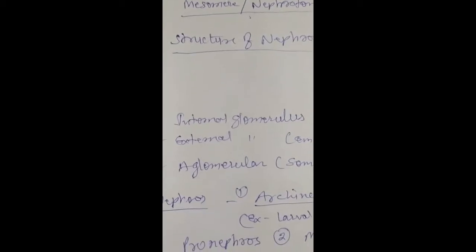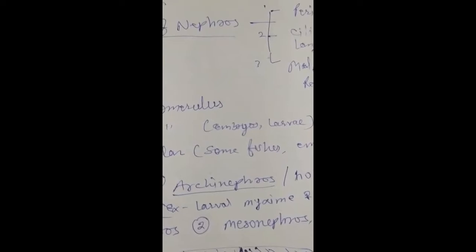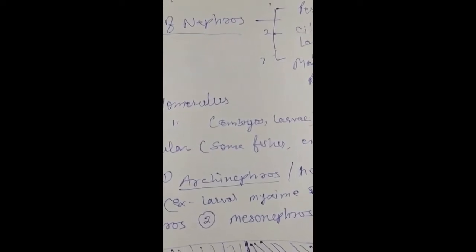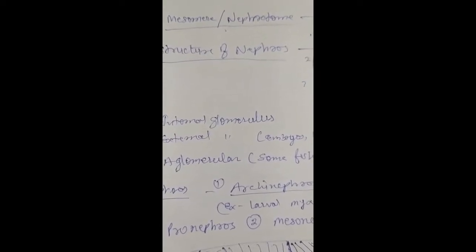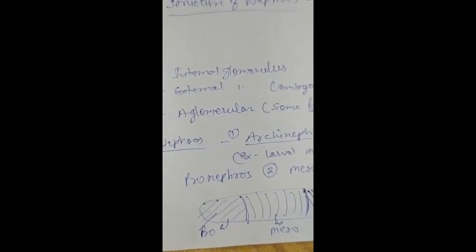The third type is aglomerular. This condition is found in some fishes, embryos, and larvae, where Malpighian bodies with glomeruli are lacking, and their kidneys are called aglomerular. And in an adult, the uriniferous tubules are elongated and coiled, so that their segmental arrangement is lost and they become enclosed in a connective tissue capsule to form a kidney.